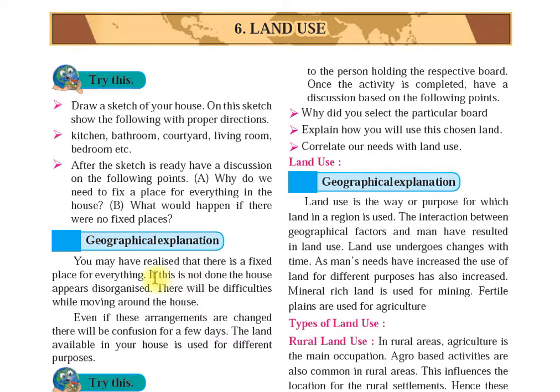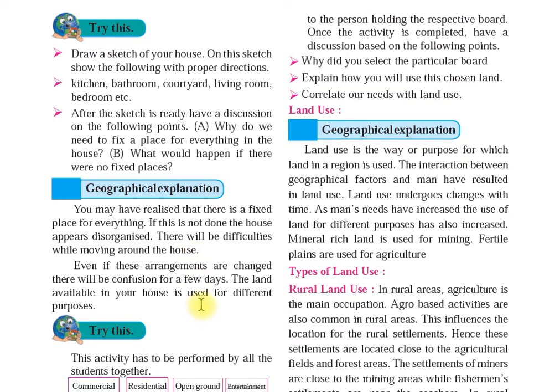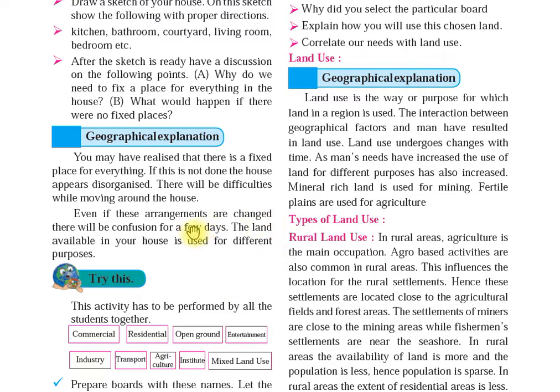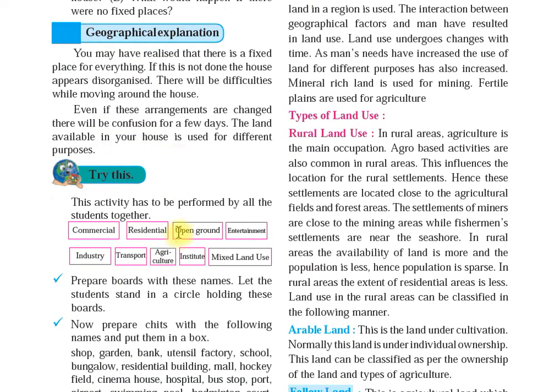So see, every house has got a proper kitchen, a proper bathroom, a proper living room. Even if these arrangements are changed, there will be confusion for a few days. And if you try to change the arrangement, what will happen? You will have confusion for a few days. The land available in your house is used for different purposes. The land which is available is used for different purposes.